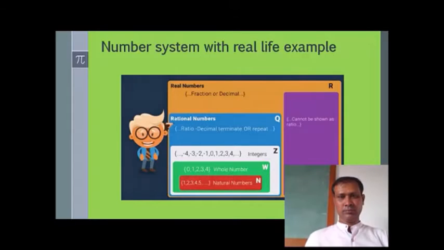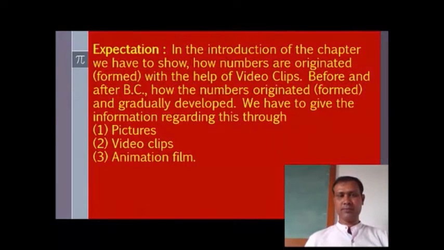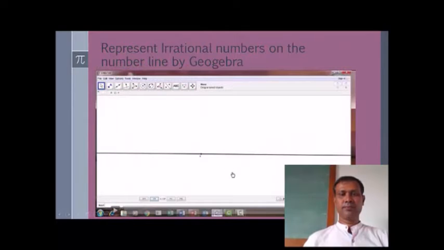The numbers that cannot be represented as a ratio of integers, and whose decimals do not terminate nor show any repeating pattern, are called irrational numbers. Both rational and irrational numbers form the real numbers, as you can see here. So here is a representation of irrational numbers on the number line. With GeoGebra you can show how to locate that.